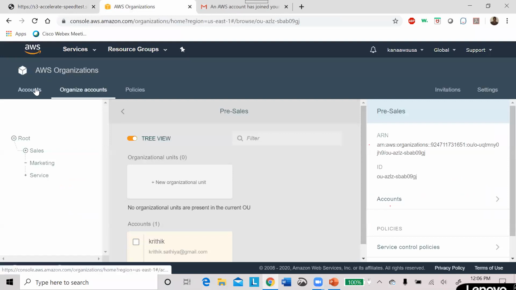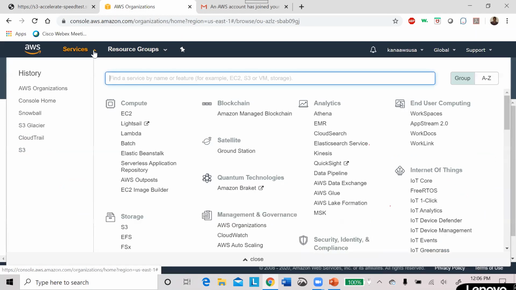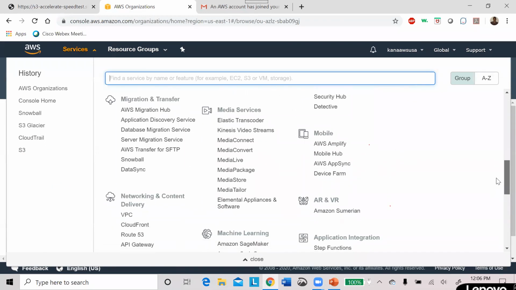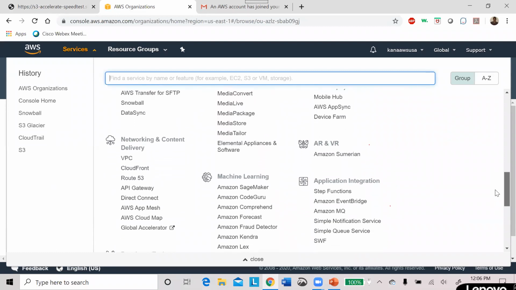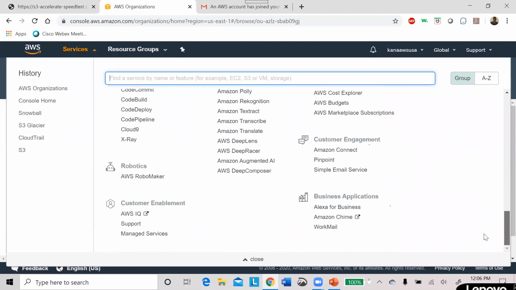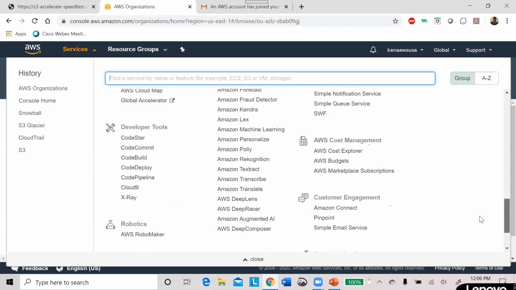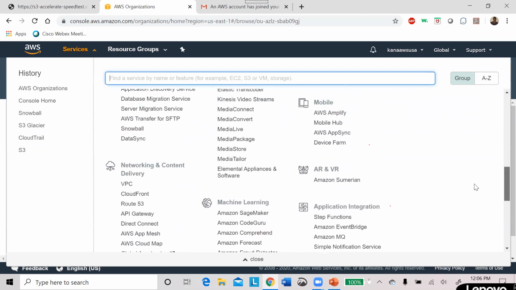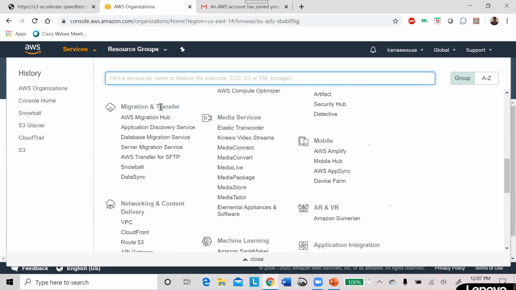Okay, AWS Organizations is done. Next we will move to Snowball: how to request a Snowball from AWS. Okay. Snowball, where you can find Snowball: you can type in the search button where Snowball is there, or you can search within their services. It's typically in the migration and transfer category, because you are transferring your files to AWS and they are migrating. Okay, just how you can request the Snowball.